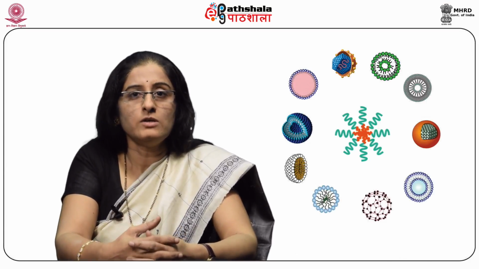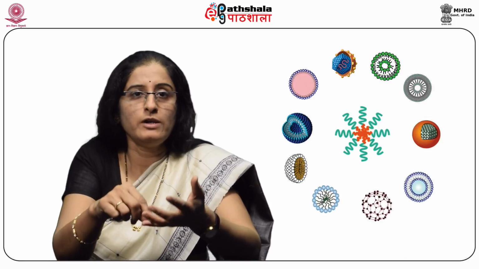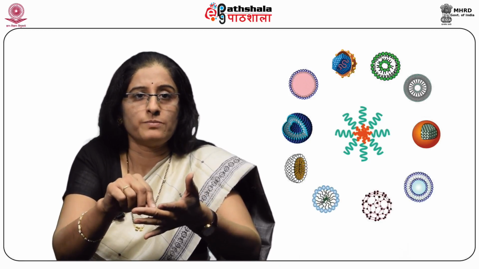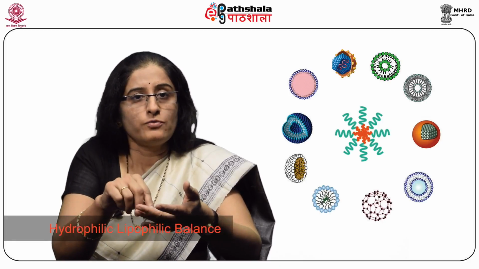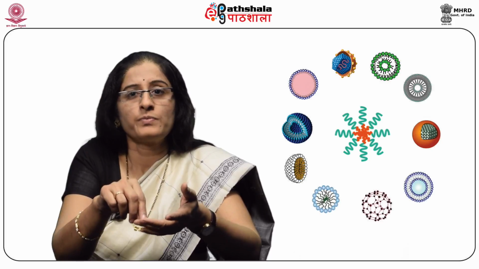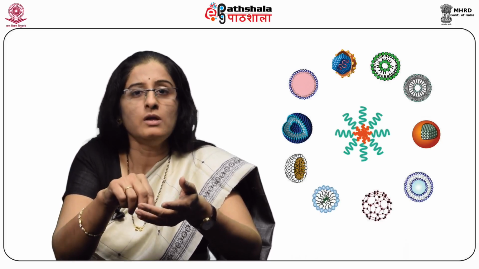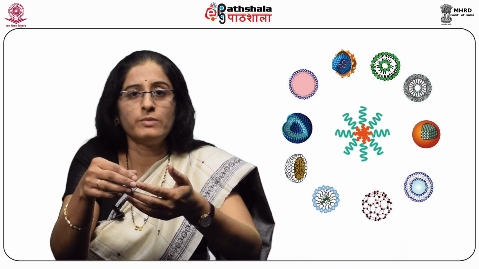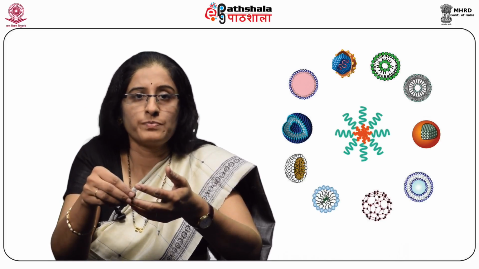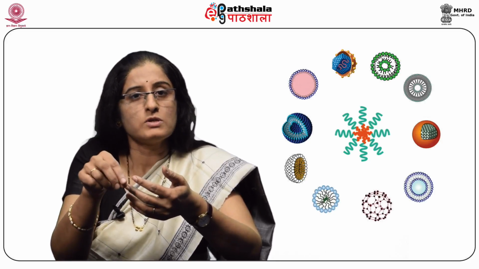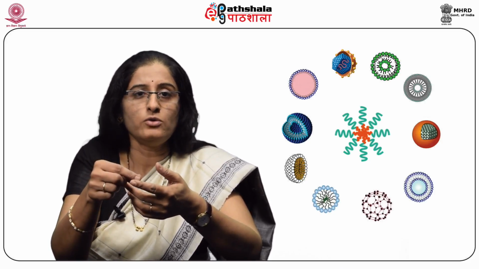Surfactants are selected on the basis of HLB value, critical packing parameter, and safety. Hydrophilic lipophilic balance, that is also known as HLB value. HLB value is based on the relative contribution of hydrophilic and lipophilic fragments in the surfactant molecules. Surfactants with low HLB, 3 to 6, are used to prepare water in oil microemulsions.